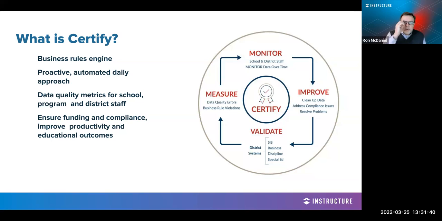So data quality metrics for schools, for programs, and for district staff are captured and presented to your team so that you can stay on top of the data quality within each of these platforms. When you think about funding and compliance requirements on districts, it's a way to really ensure that funding and compliance issues are not presented, that you improve productivity and educational outcomes. So really, it's this cycle to the right where we're able to monitor the data within these different systems to improve and notify folks when data quality issues arise by validating that and then measuring data quality errors consistently throughout your district.